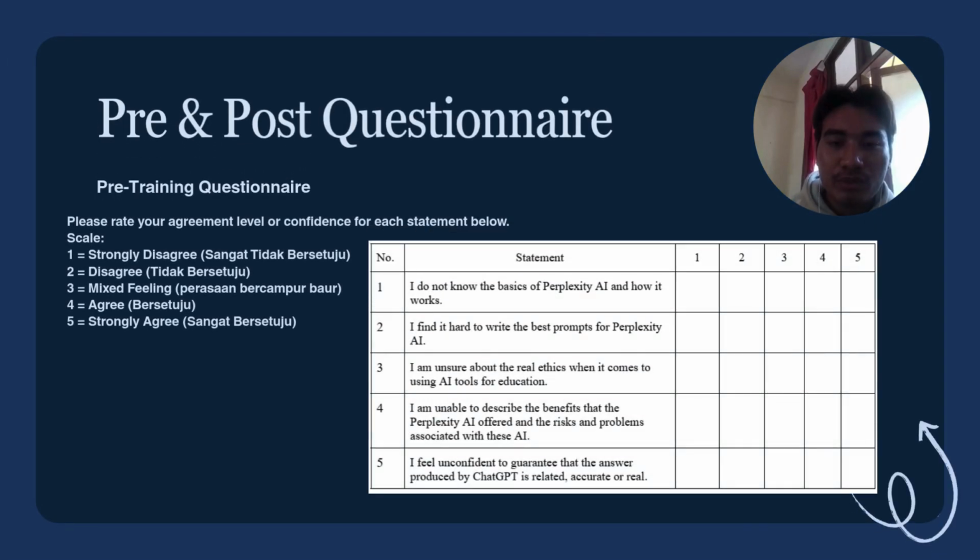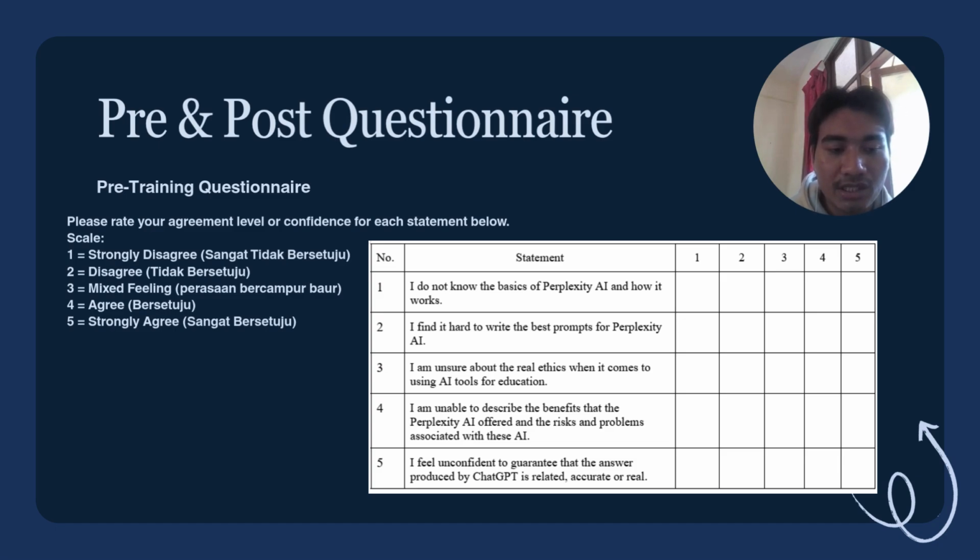For this slide, we will talk about the pre and post questionnaire. Before we begin our training, we will give the participants the pre-questionnaire, and after we finish the training module, we will give them the post-questionnaire.